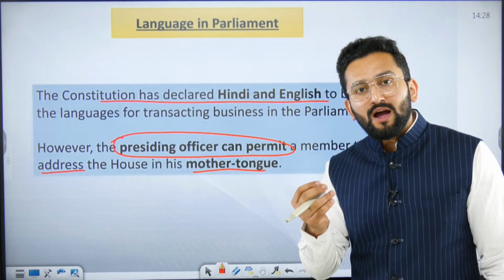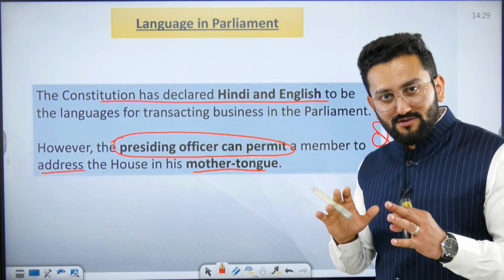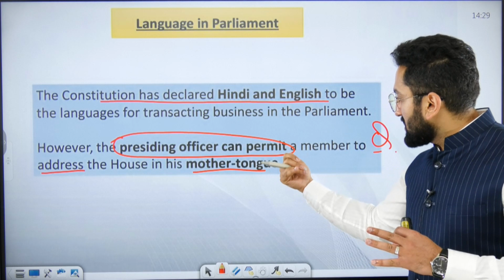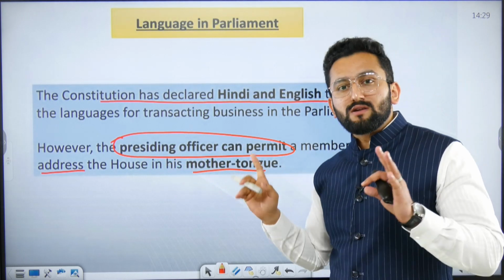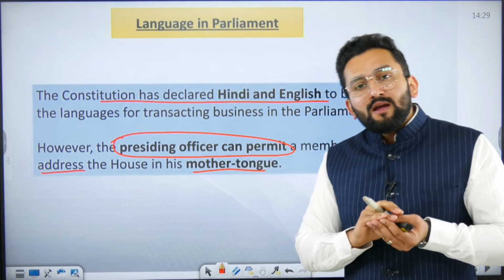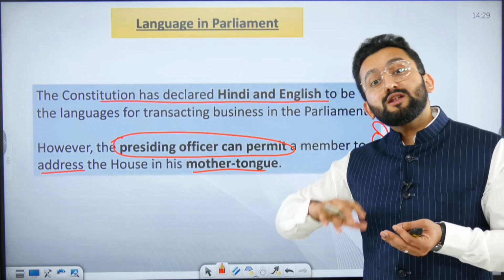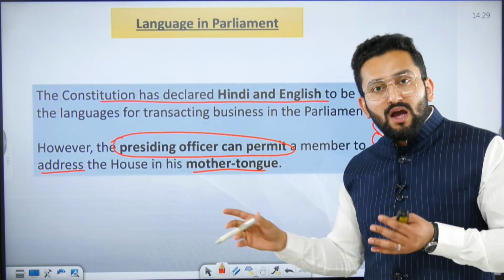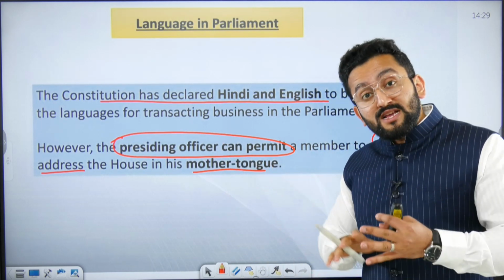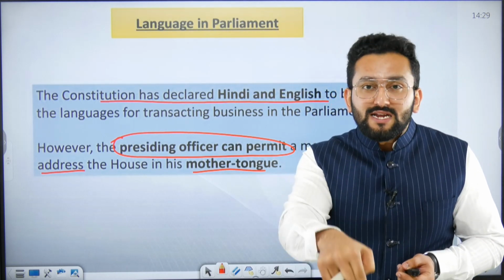Should I repeat? I'm saying officially Hindi and English are the languages to conduct the functions, proceedings, all the bills, right? I told you the presiding officer can permit a member to address the house in mother tongue. The word is address, meaning you can speak, right? And the question I framed is that by getting permission from the presiding officer, a member can present the whole bill in mother tongue, and the house can conduct its proceedings in a language other than Hindi and English. The statement is true or false, that you have to tell me in the comment box.